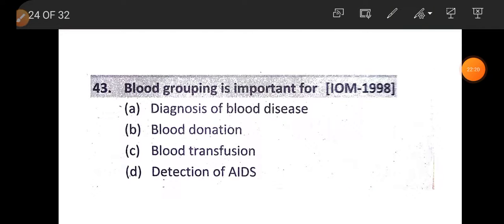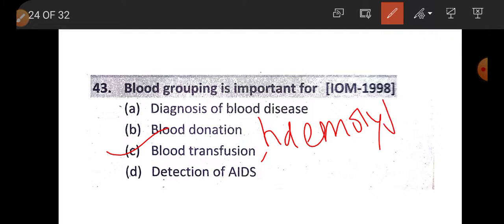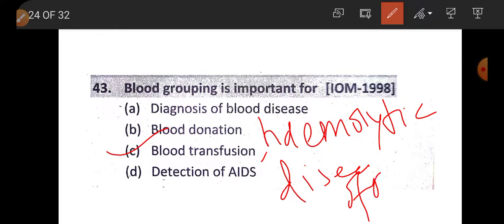Question number 43. Blood grouping is important for option A, diagnosis of blood disease. Option B, blood donation. Option C, blood transfusion. Option D, direction affairs. Blood grouping is important for blood transfusion and hemolytic disease of newborn, also called erythroblastosis fetalis.